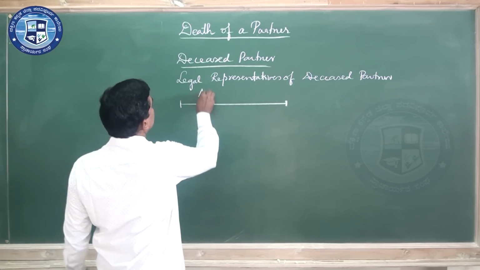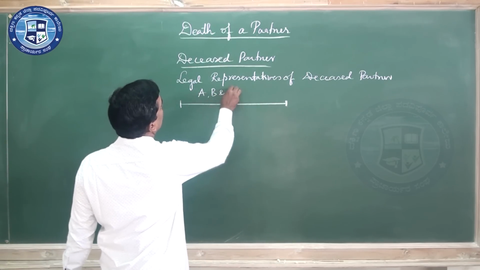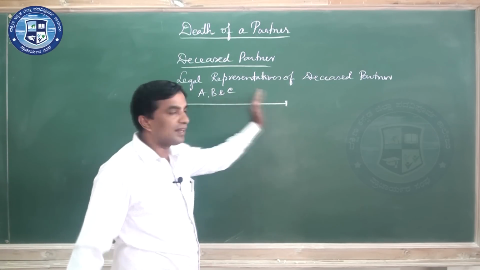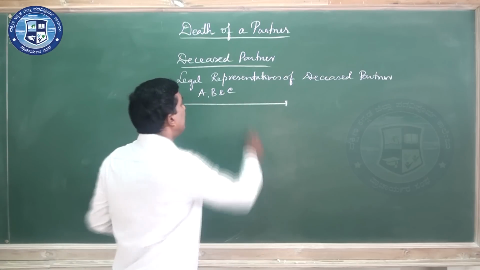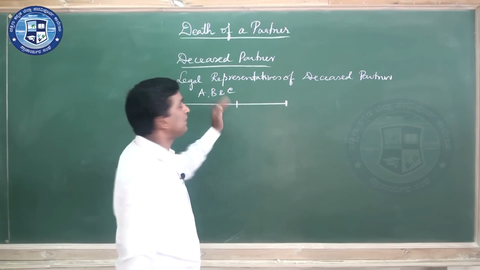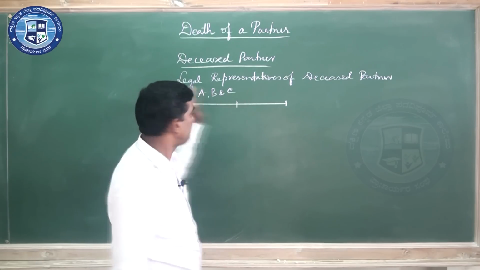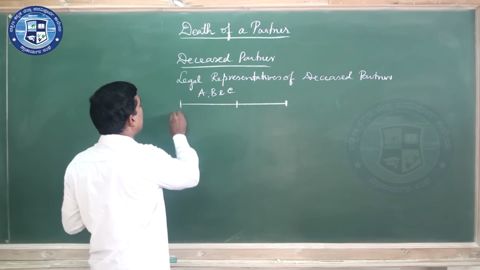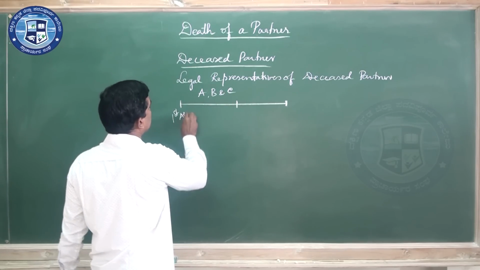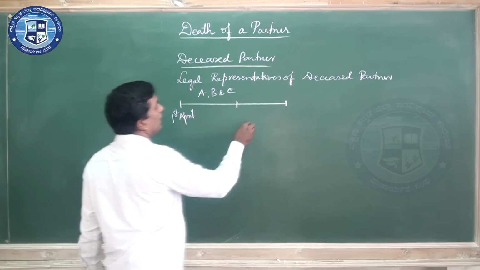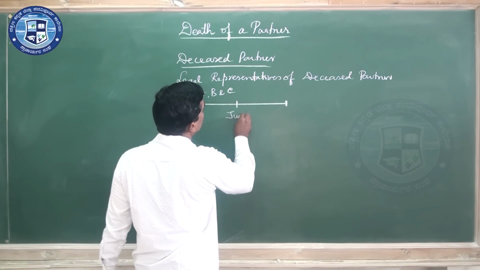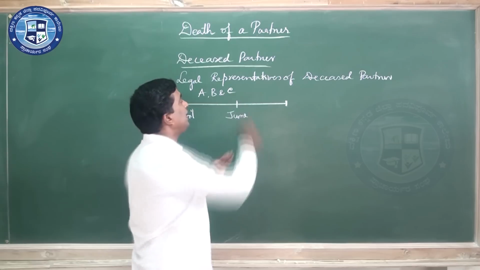Just imagine A, B and C are partners. They are running the business. Say the business starts on 1st April, and in the month of June, C dies.